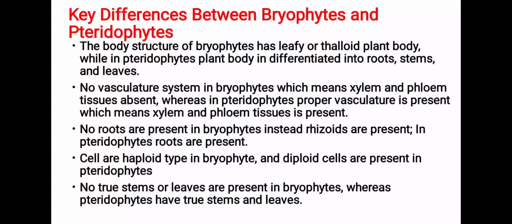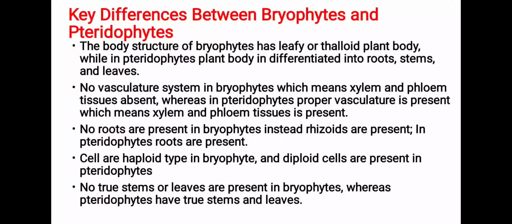Students, the body structure of bryophytes has a leafy or thalloid plant body, while in pteridophytes, the plant body is differentiated into roots, stems and leaves. No vascular system is present in Bryophyta, meaning xylem and phloem tissues are absent, whereas in pteridophytes, proper vasculature is present, which means xylem and phloem tissues are present.